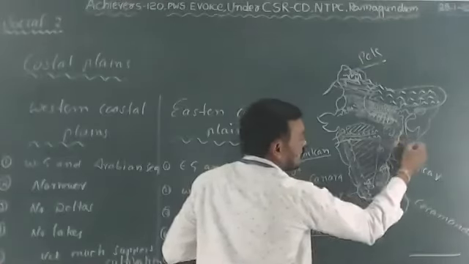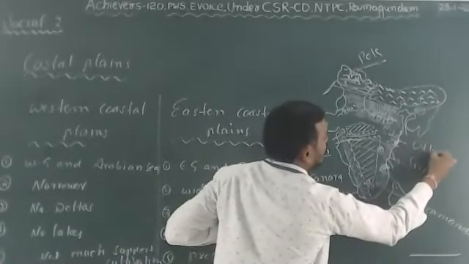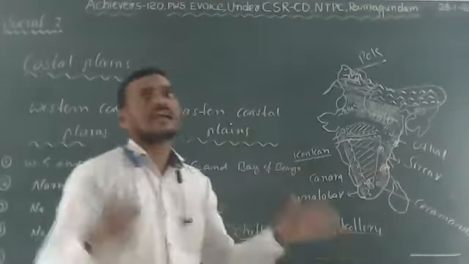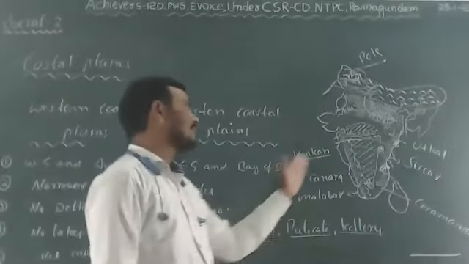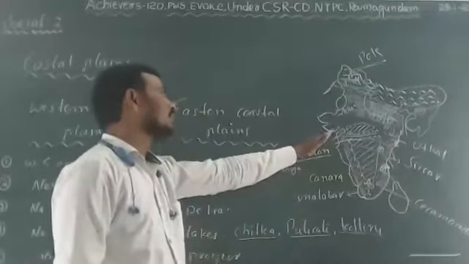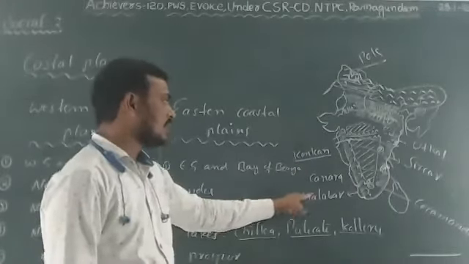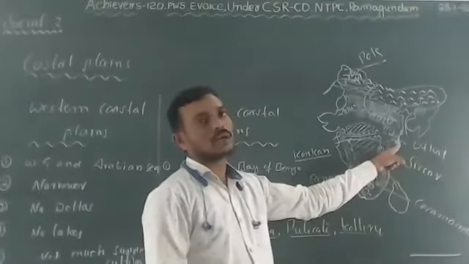This Odisha coast is known as the Utkal coast. The western and eastern coastal plains can be broadly divided as three in the east and three in the west. The western coastal plains are named Konkan, Canara, and Malabar. The eastern coastal plains are named Coromandel, Sarkar, and Utkal.